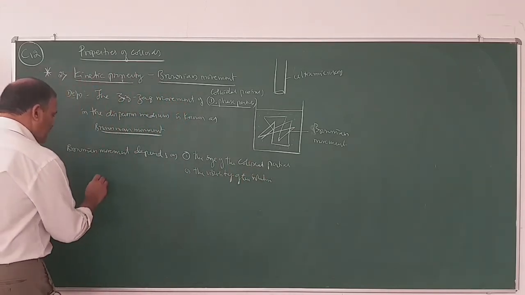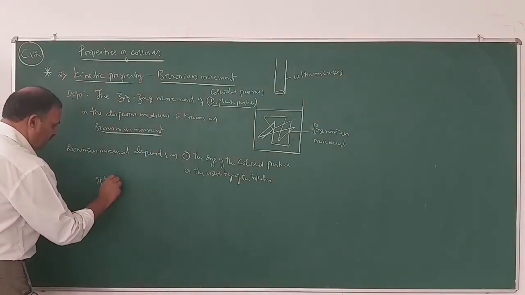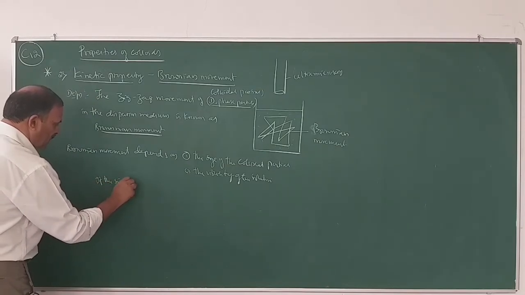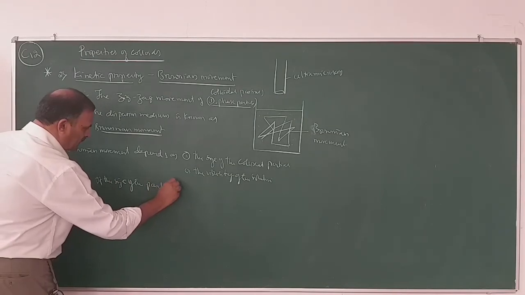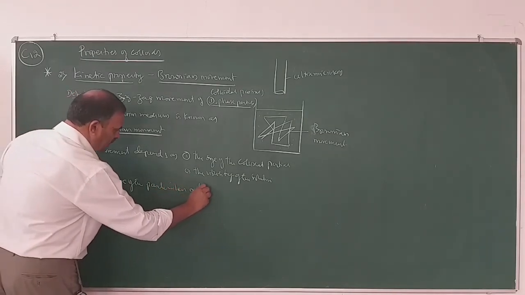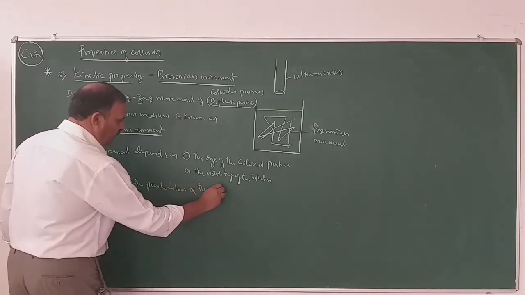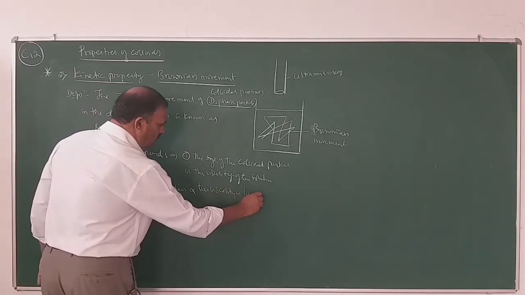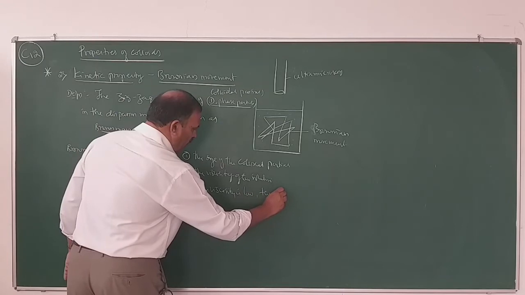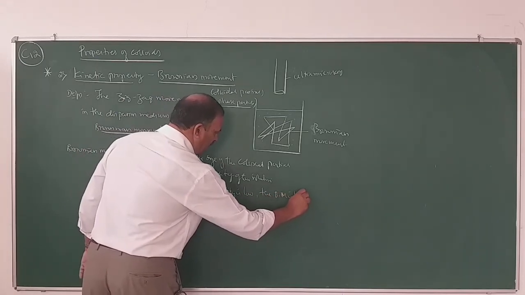If the size of the particles is less and the viscosity is low, then Brownian movement is high.